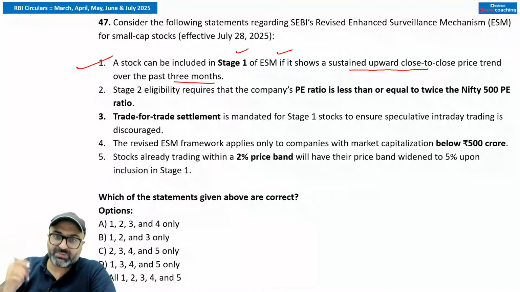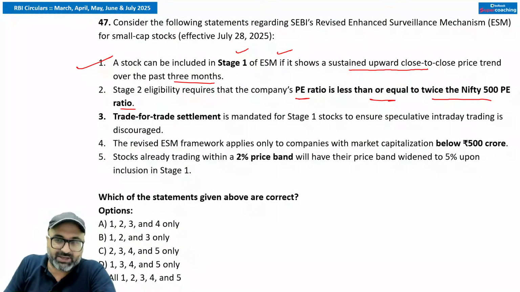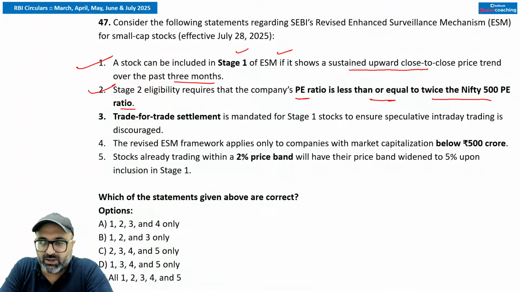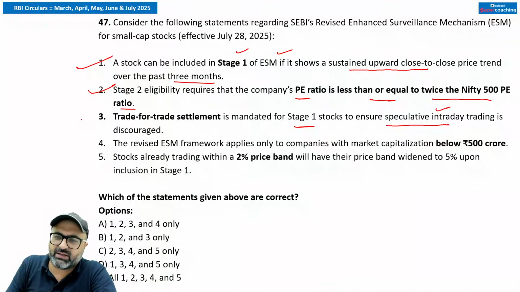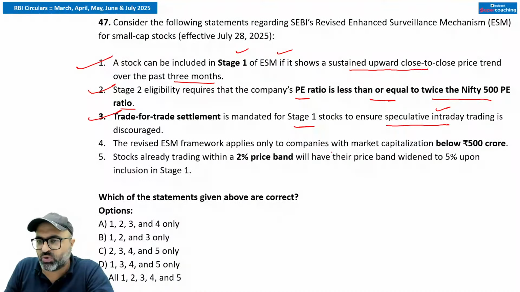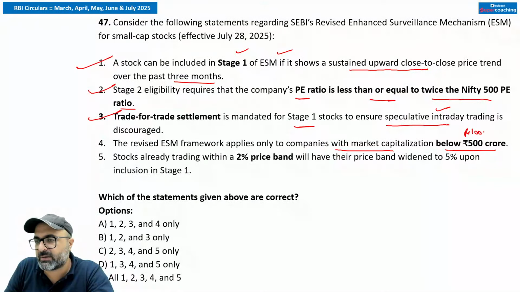Stage 2 eligibility requires that the company's PE ratio is less than or equal to twice the Nifty 500 PE ratio. That is also correct. Moving on to the third statement. Trade for trade settlement is mandated for stage 1 stocks to ensure speculative intraday trading is discouraged. That is correct. Revised ESM framework applies only to companies with market capitalization below 500 crores. No sir, it applies only to companies with market capitalization below 1000 crores.